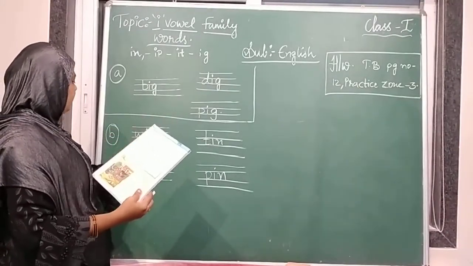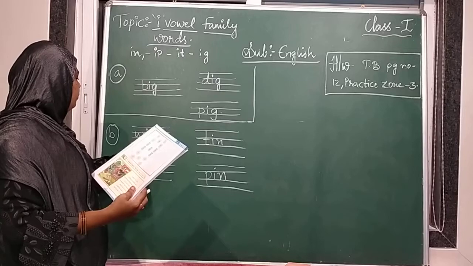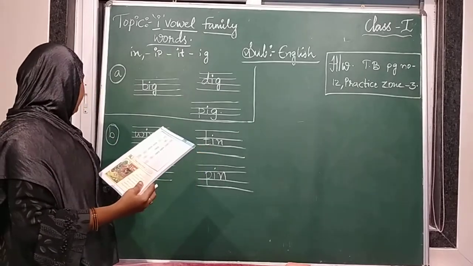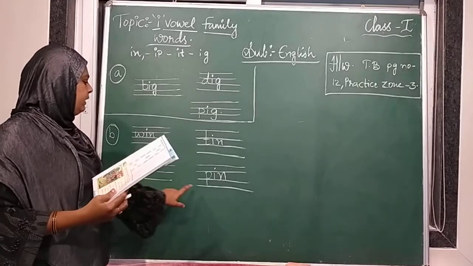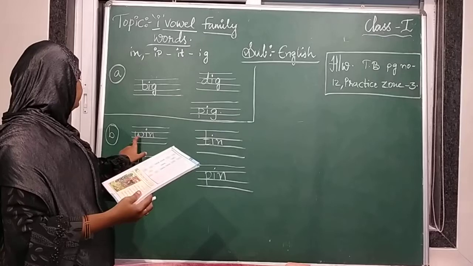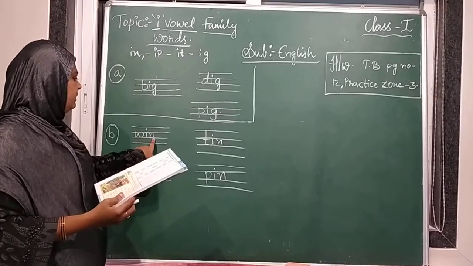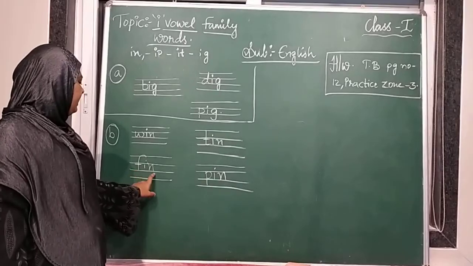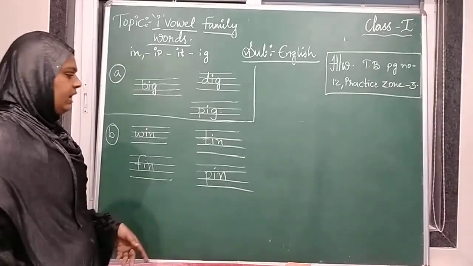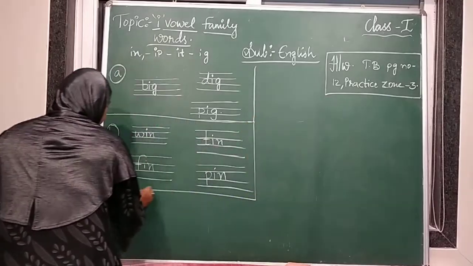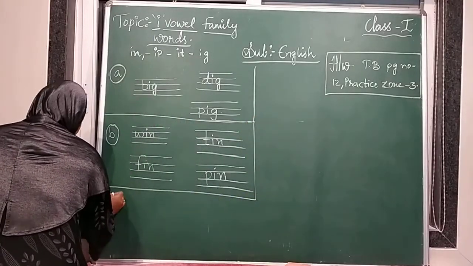This is page number 13. W-I-N, win. T-I-N, tin. F-I-N, fin. P-I-N, pin. One more time. W-I-N, win. T-I-N, tin. F-I-N, fin. P-I-N, pin. This is the B bit. Got it? Now the C bit.